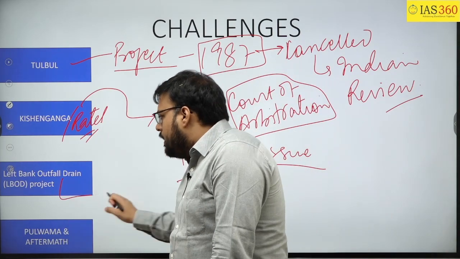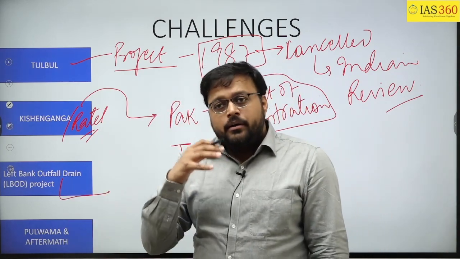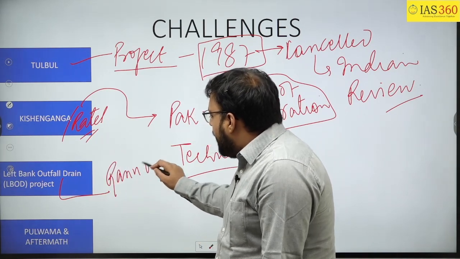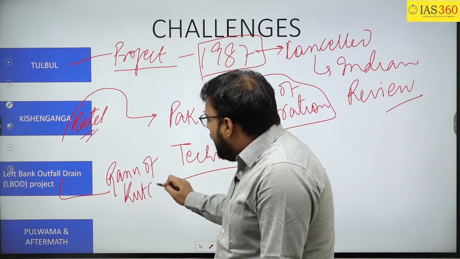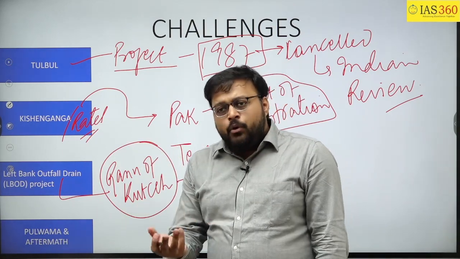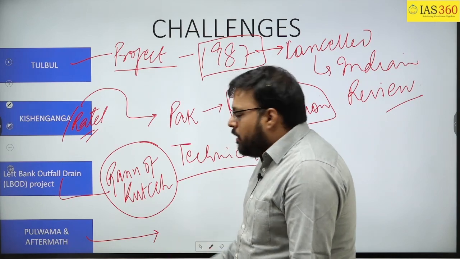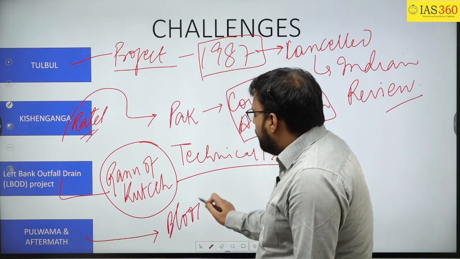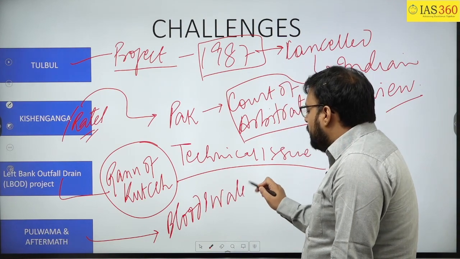The third is the Left Bank Outfall Drain project of Pakistan, which passes through the Rann of Kutch, and India has objected to this project. Then we know that after Pulwama, our Prime Minister Mr. Modi said that blood and water cannot flow together.